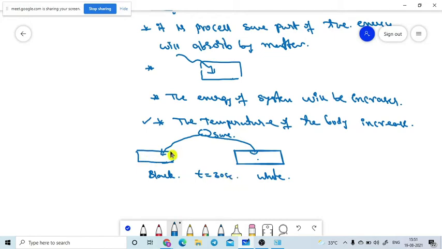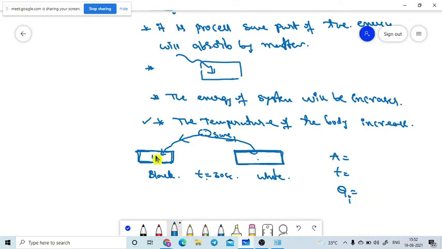Which body will rise in temperature? The surface of which plate? The black plate will rise. It is general knowledge, and you can easily find it out with this experiment, but that is not our goal. These two bodies have the same area of cross section, the same initial temperature, and the same incident radiation, because the incident heat Qi is also the same.